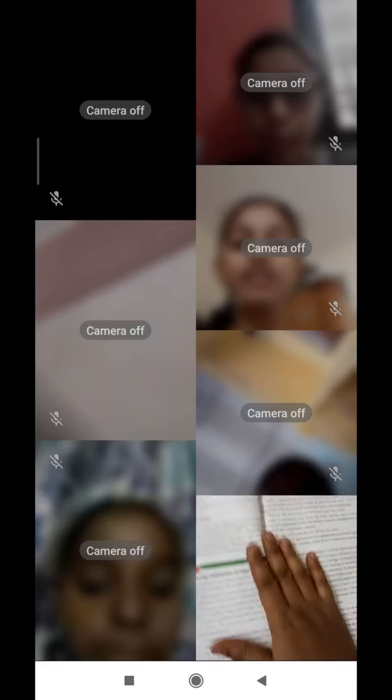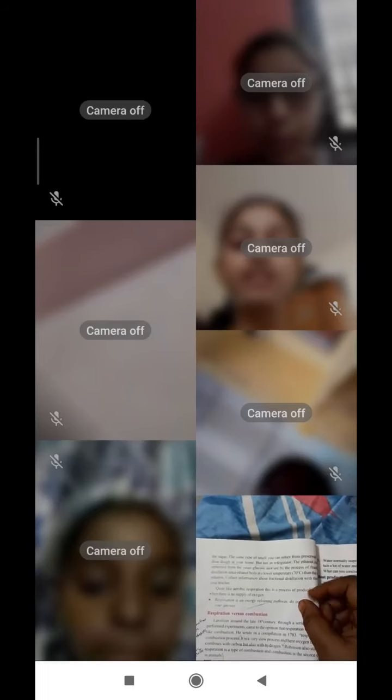Yeast reacts with sugar. Yeast examples are baking soda, baking powder and all. Fermentation items whatever we are using in our daily life react with sugar and will release carbon dioxide. Due to that only, that puffy type of substance will form. Dough and batter whatever we are preparing for making bread, and also dosa and idli batters, at that time yeast reacts with sugar and releases carbon dioxide.